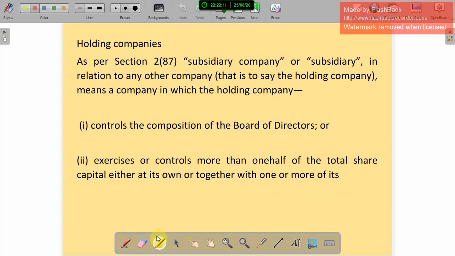And holding companies. As per section 2(87), a subsidiary company in relation to any other company, that is to say the holding company, means a company in which the holding company controls the composition of the board of directors or exercises or controls more than one-half of the total share capital, either on its own or together with one or more of its subsidiaries. Okay, so for example, one company holds another company's shares, it's called the holding company. So that is a holding company.